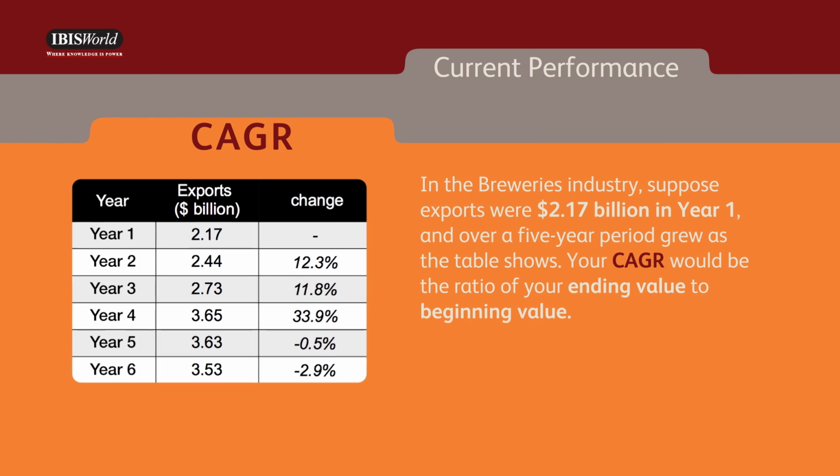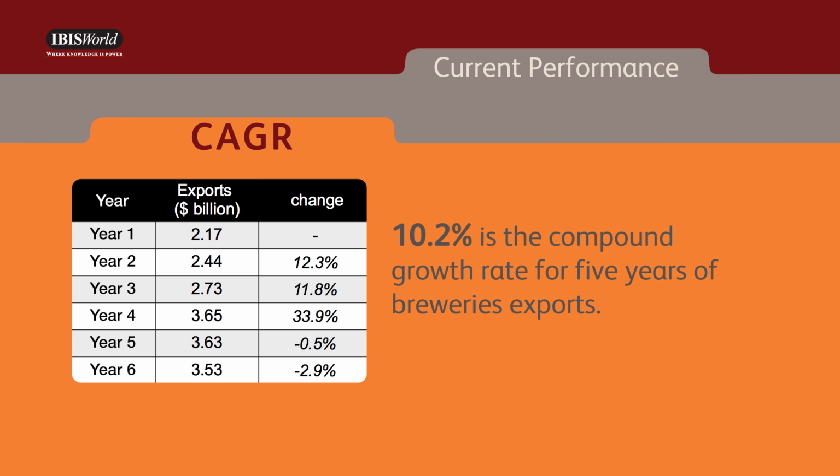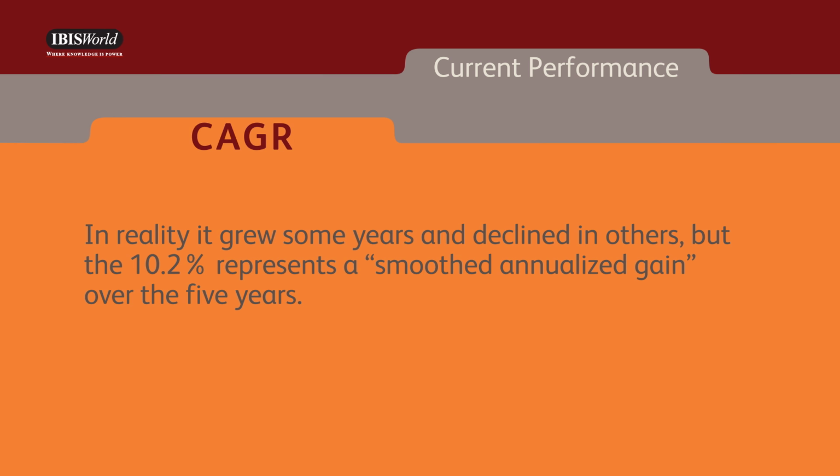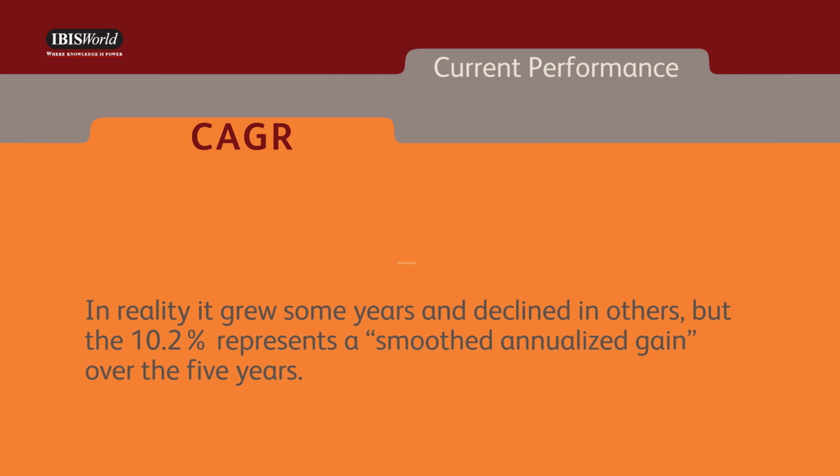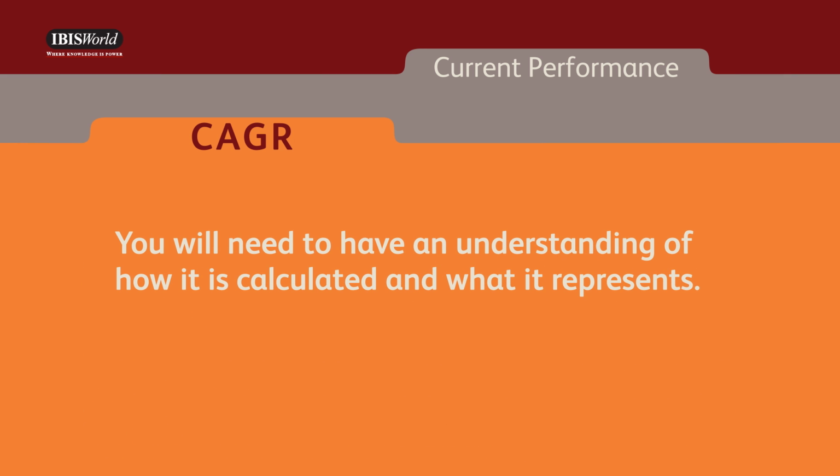In the breweries industry, suppose exports were $2.17 billion in year 1, and over a 5-year period grew as the table shows. Your CAGR would be the ratio of your ending value to the beginning value. 10.2% is the compound growth rate for 5 years of breweries' exports. In reality, it grew some years and declined in others, but the 10.2% represents a smoothed annualized gain over the 5 years. You will need to have an understanding of how it is calculated and what it represents.